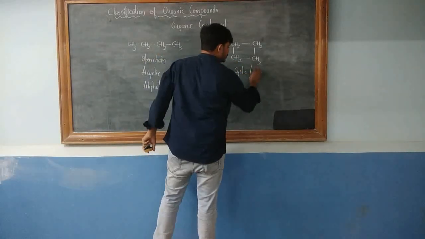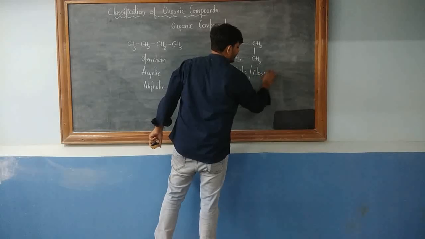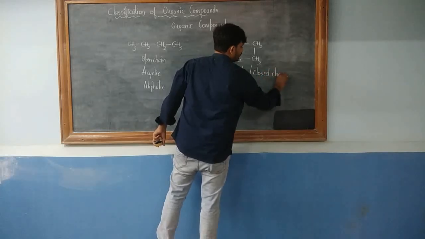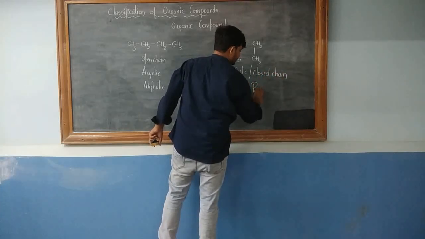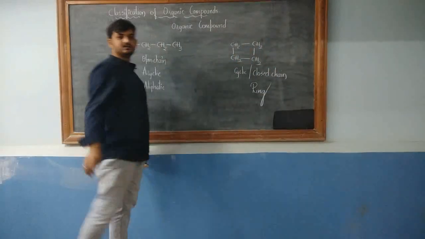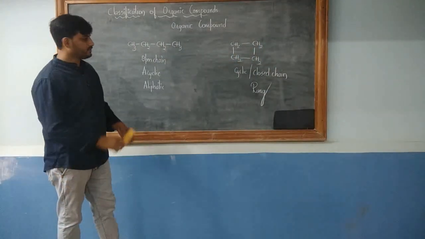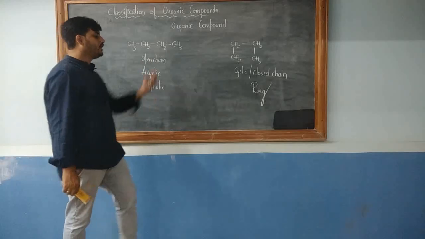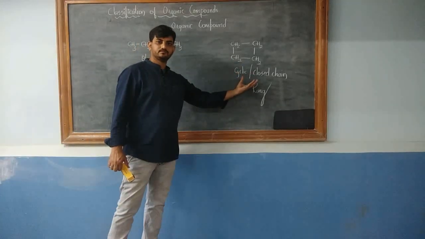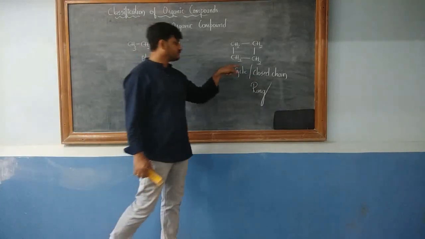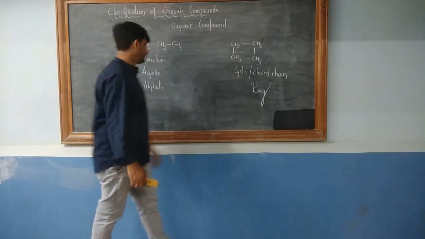What is the other name? You call it a closed chain compound. What is the other name? You call it a ring. I hope I am clear with this. What is an open chain compound and what is a closed chain compound? Now let's have a classification of cyclic or closed chain compounds.